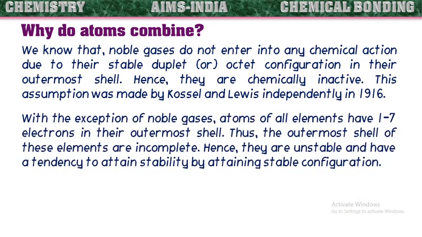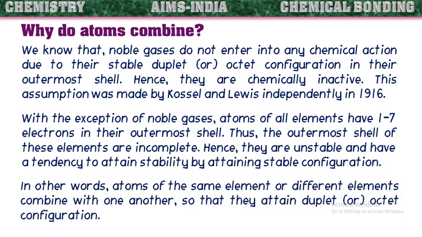With the exception of noble gases, atoms of all other elements have 1 to 7 electrons in their outermost shell. Thus, the outermost shells of these elements are incomplete. Hence, they are unstable and have a tendency to attain stability by attaining a stable configuration. In other words, atoms of the same element or different elements combine with one another so that they attain duplet or octet configuration.